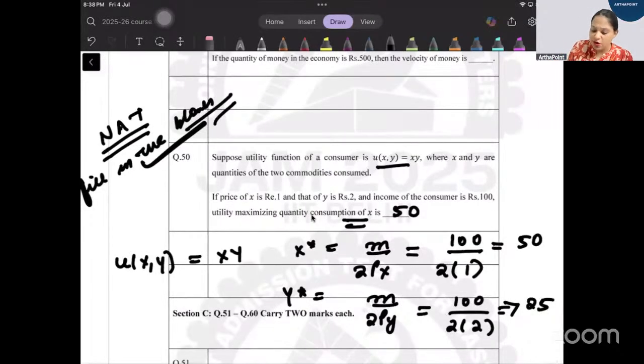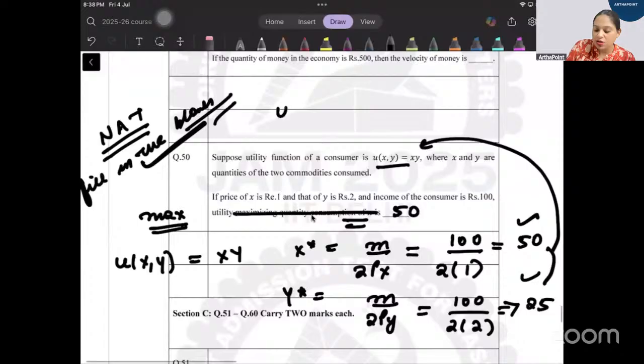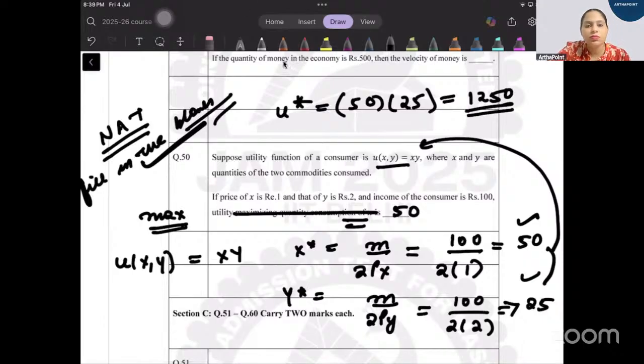Sometimes in the exam they could have asked you to find the maximum utility. So you would plug 50 and 25 into this utility function. So u star will be 50 into 25, which is 1250. Okay. Yes, that's it. Okay, beta.